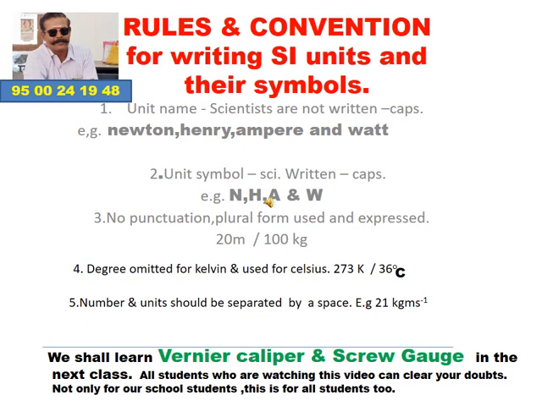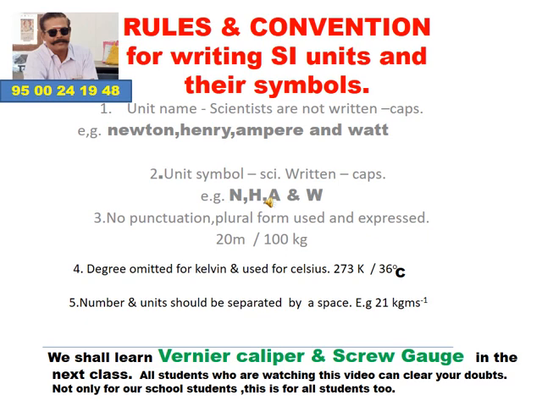Next, unit symbol. First we have seen the unit name. Now we are going to see the unit symbol. We denote the unit with the help of its symbol. While you use the unit symbol, it should be written in capital letters.